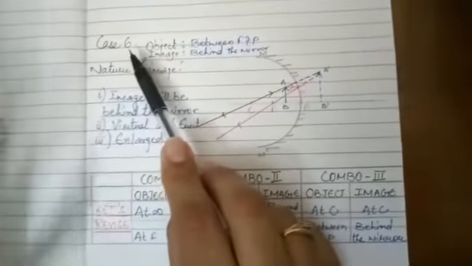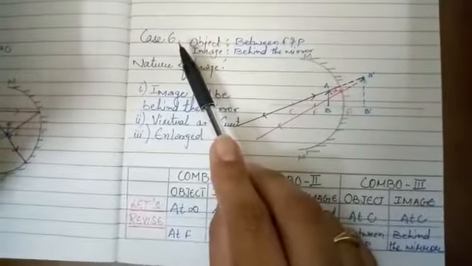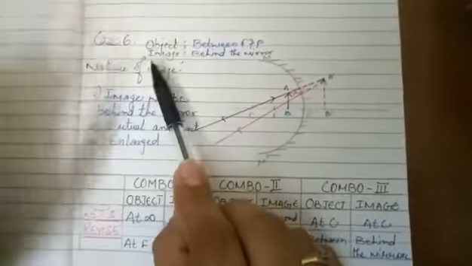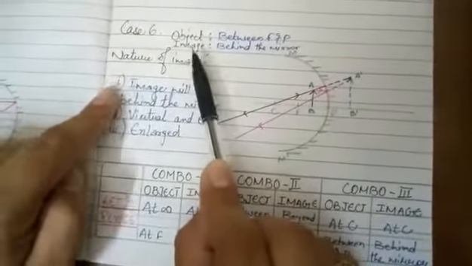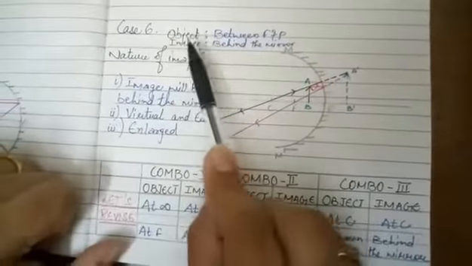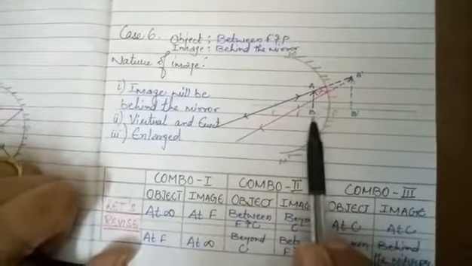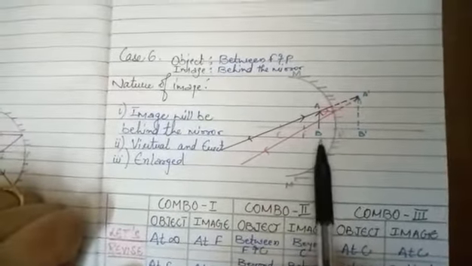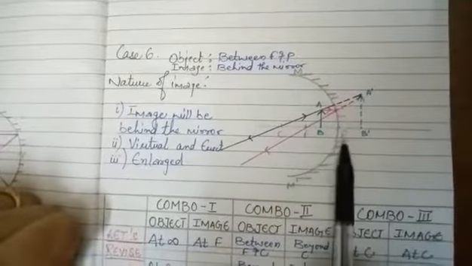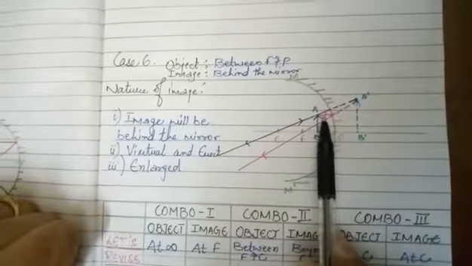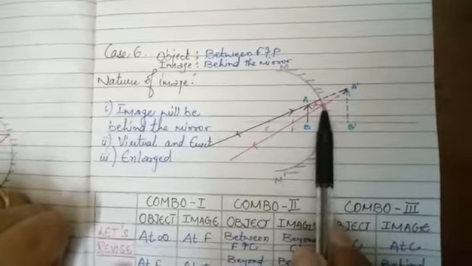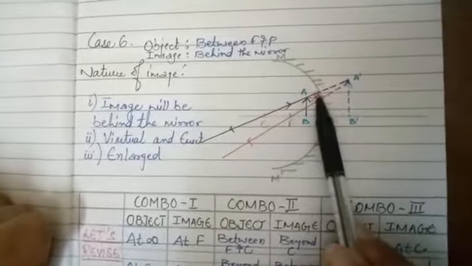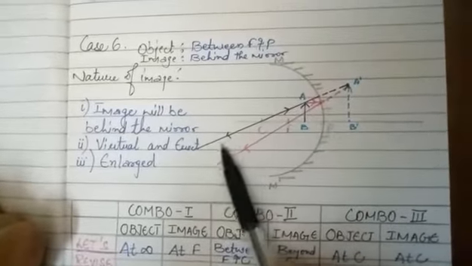Now next one is your last case. Till here you have studied 5 cases and all these 5 cases are making real and inverted images. But in this last case, the image will be virtual. So let's start. Imagine the object is very close to the spherical mirror. This very close area is between F and P. Imagine the ray which is going parallel to the principal axis will pass through focus, and the ray which is passing to center of curvature will retrace its path.